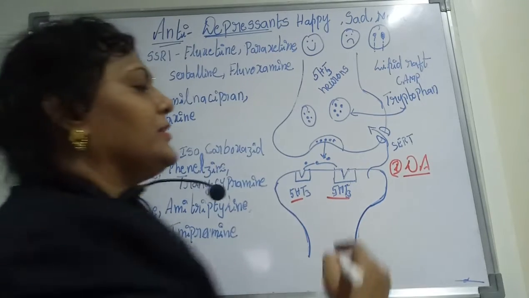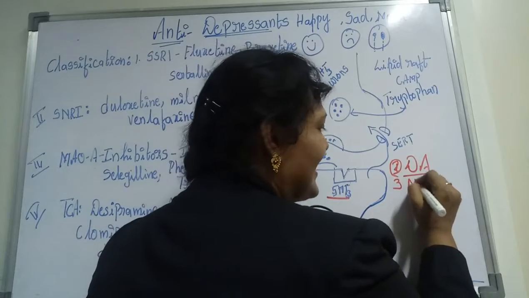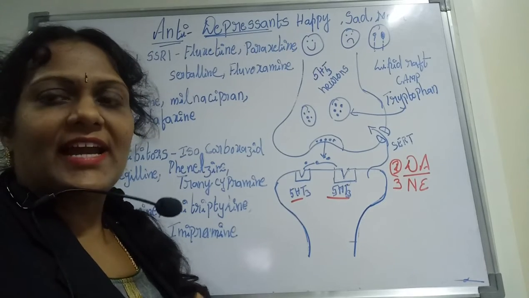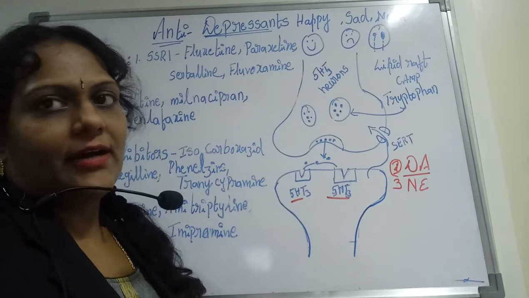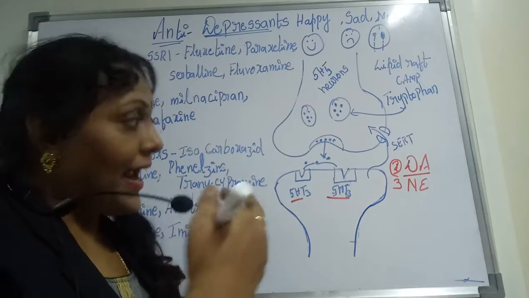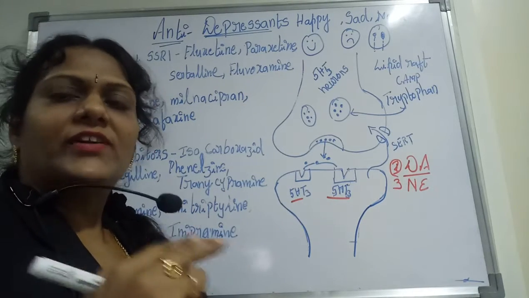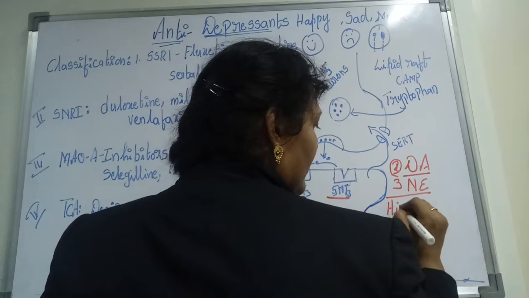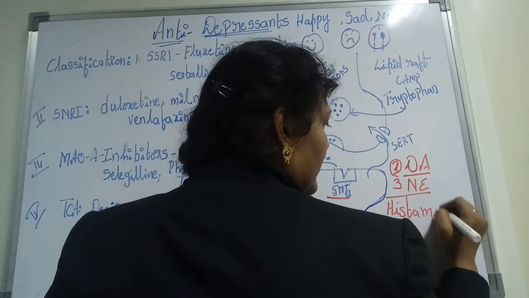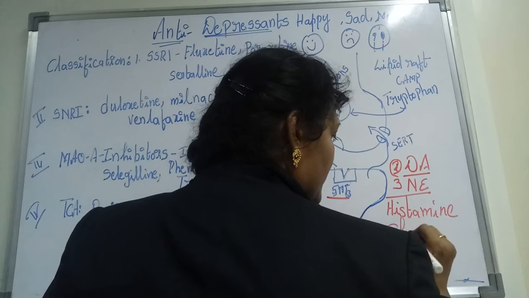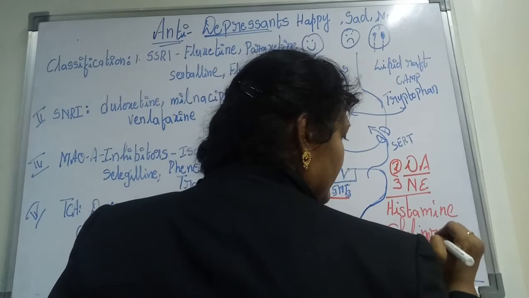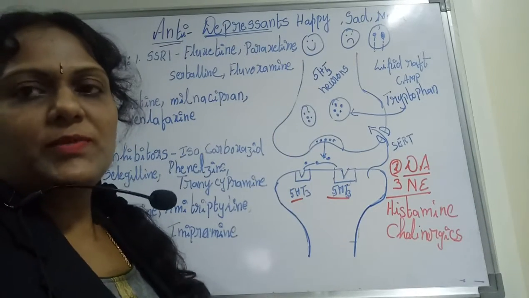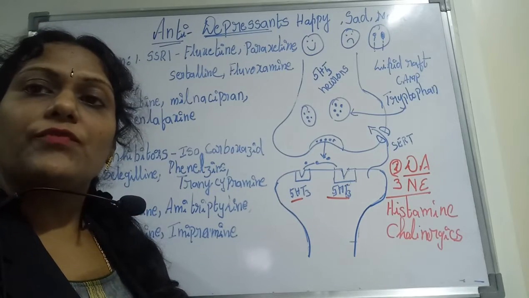And we have other neurotransmitters also. One is NE, nothing but norepinephrine or noradrenaline. We can call it both ways, NA or NE. And besides these two, there are other neurotransmitters, which are histamine and cholinergics. So these are the four or five neurotransmitters which are used for the maintenance of mood in depression.